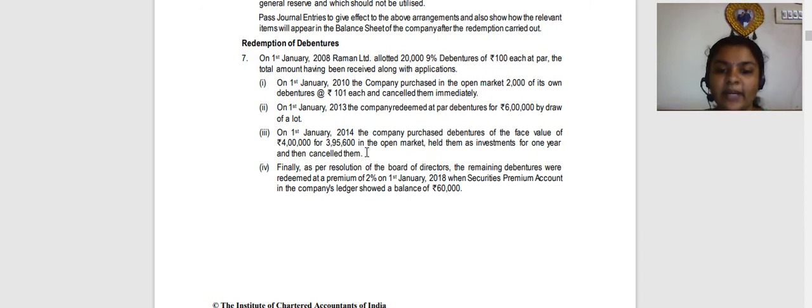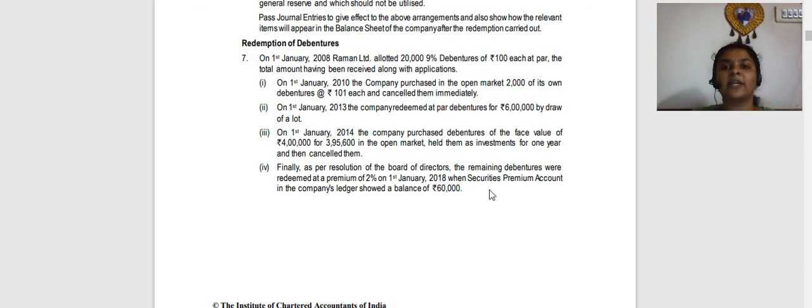Finally, the board of directors, as per the resolution, redeemed the remaining debentures at a premium of 2%, when securities premium showed a balance of 60,000. What will be the entry for redeeming the remaining debentures? Again, normal redemption entry. Percentage debentures account debit. Here there is a premium, so premium on redemption account debit to debenture holders. Then debenture holders to cash or bank.